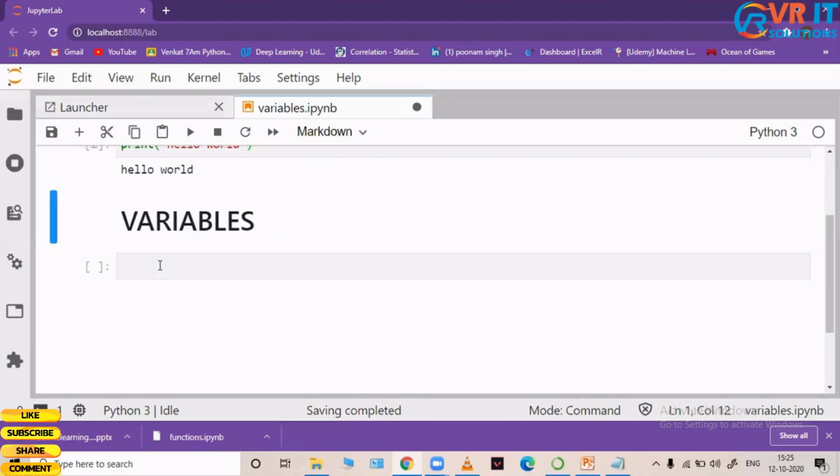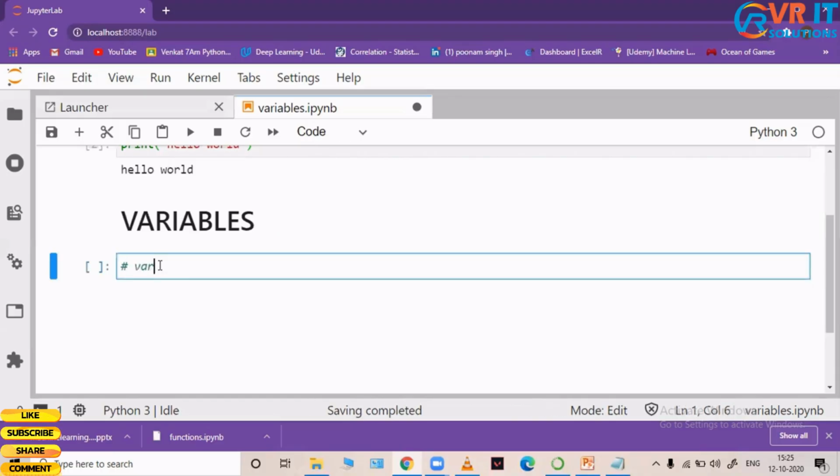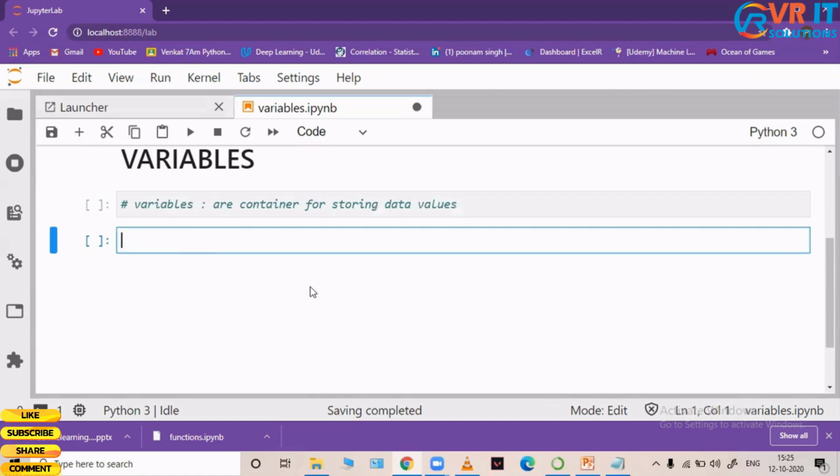Now let us try to understand what variables are. Let me write a definition. Variables in Python are nothing but containers for storing data values. What do I mean by this? Let me create a variable and I'll explain. I'm creating a variable called message and I'm saying message is equal to 10. Here message is the variable and my value is 10. So message is a variable which is holding the value 10.